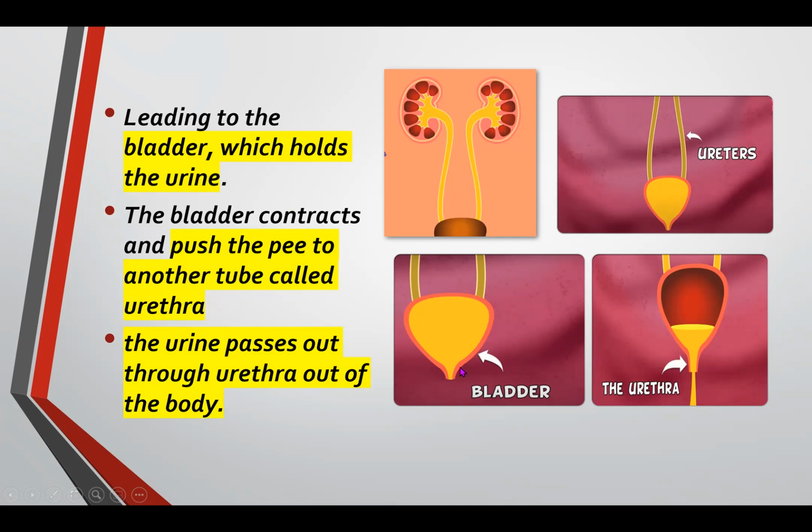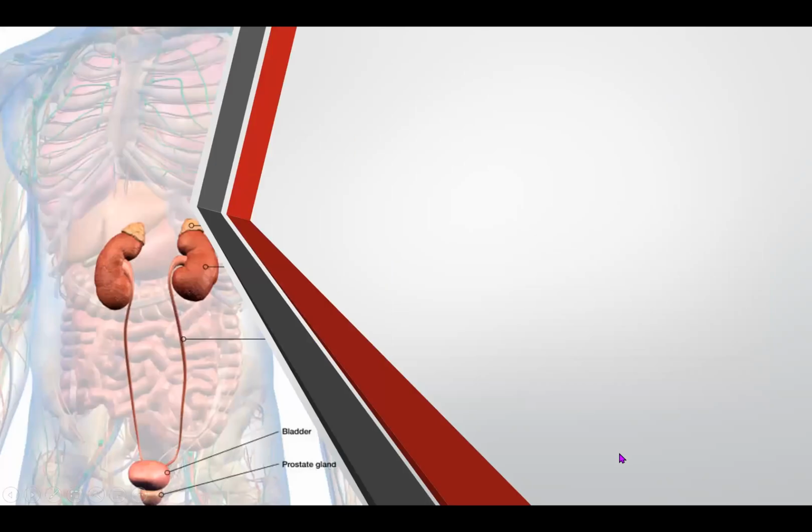Bladder. And what happened if the urine is in the bladder already? The bladder will push the pee out of the urethra. Okay, very good. So that's what happens in the urinary system.